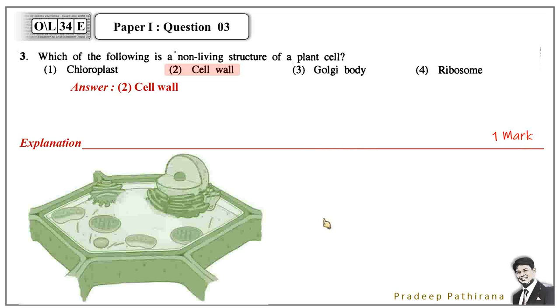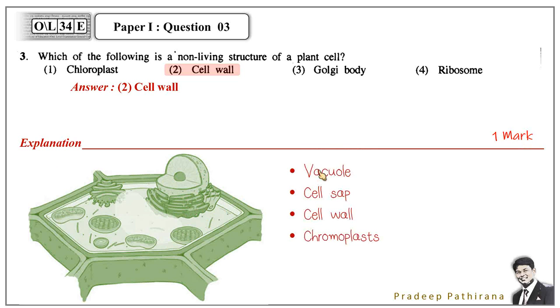Here's the explanation. Look at this plant cell. It has a regular shape because of the cell wall, and there are some organelles within it. What are the organelles which exist as the non-living components here? Here are the 4 organelles found in plants which are non-living. Vacuole, here you can notice the vacuole. This is a non-living structure.